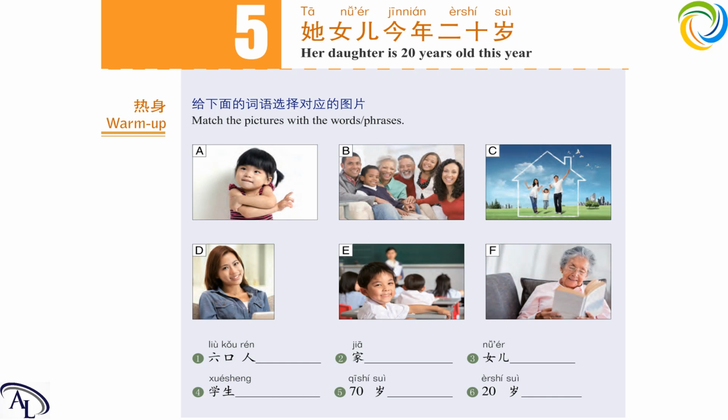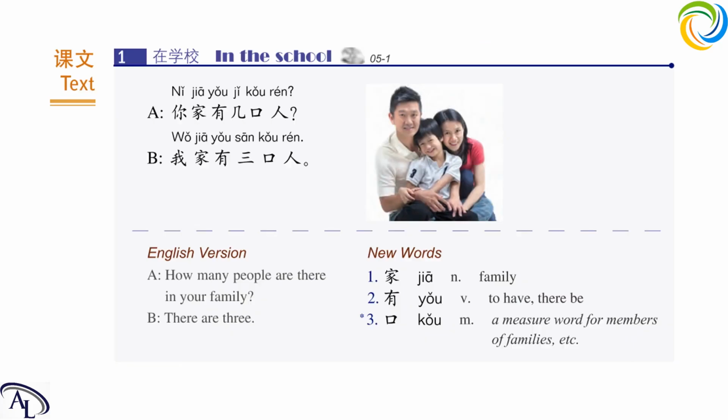They look like family. Next one is 女儿, which one can be daughter? A and D. Okay, next one 学生, student, which is E. And 70岁, 70 years old, is F. Next 20岁, 20 years old, is B. Okay, we can see this lesson is about ages and family, right? Now let's move on to text 1, which happened in the school. Let's see the new words first.